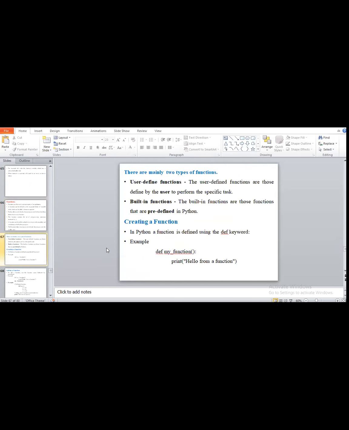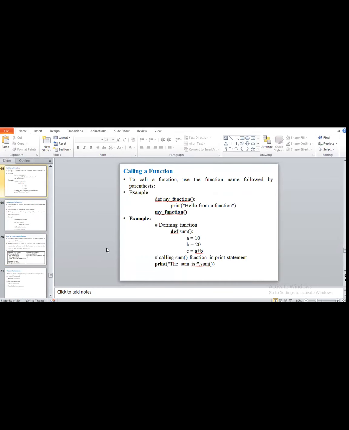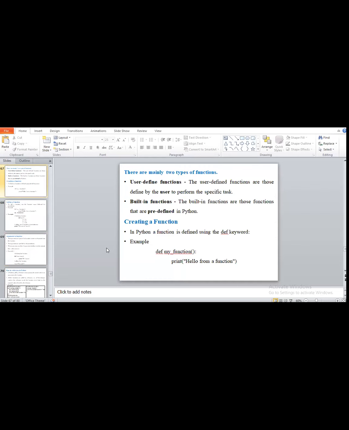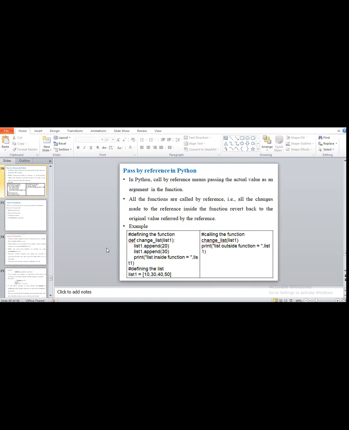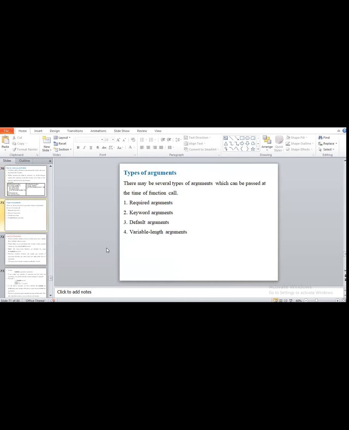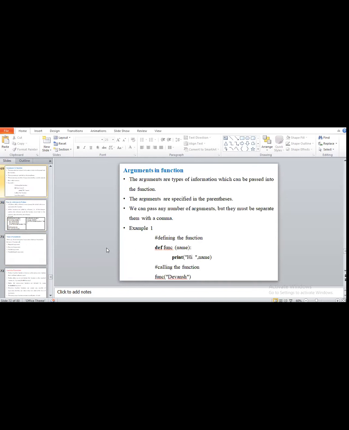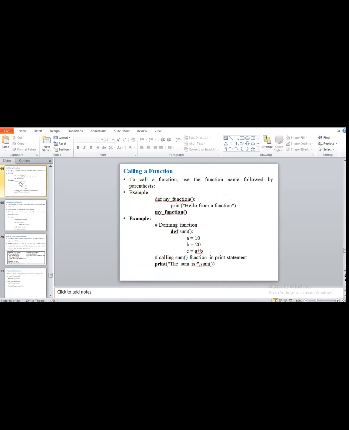Now we are using the concept of a function, but we have to see how to create one. We have two types of function, user defined and built-in function, and we will see how to call that function and how to pass arguments to it. We have types of arguments too. All of that we will see in the next lecture. Okay, so today we will stop here. Okay, ma'am.